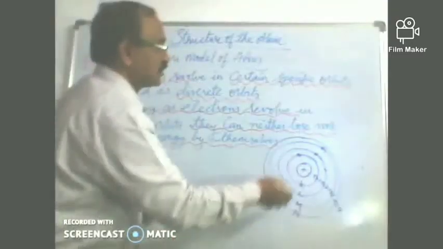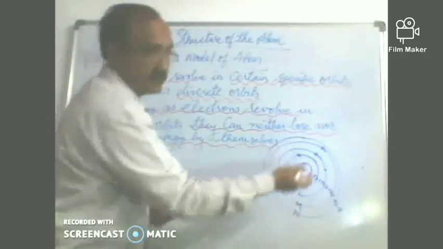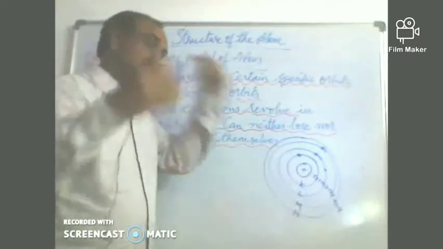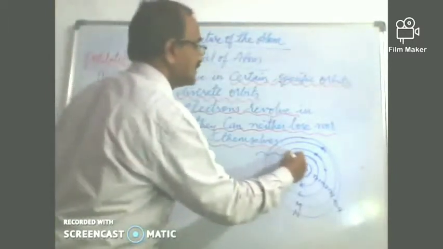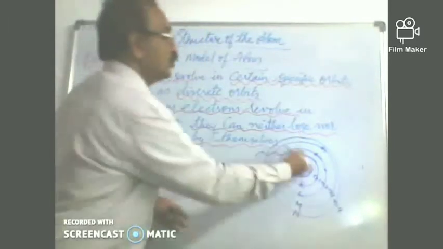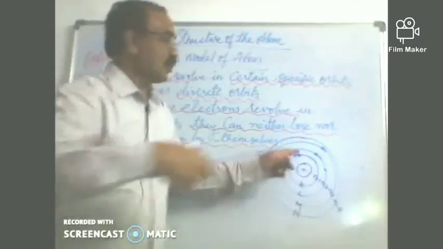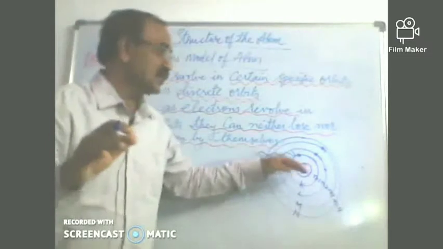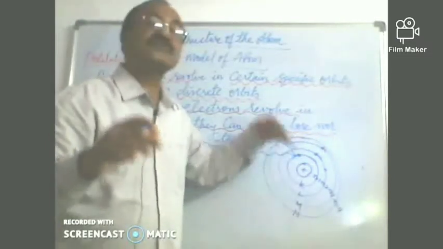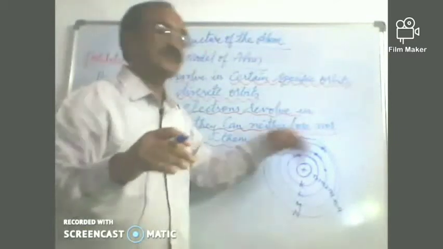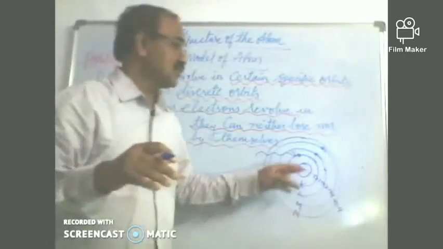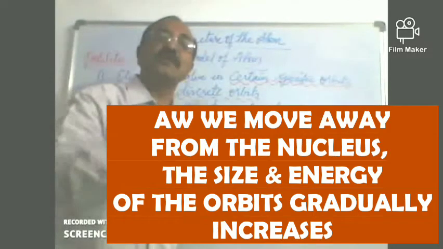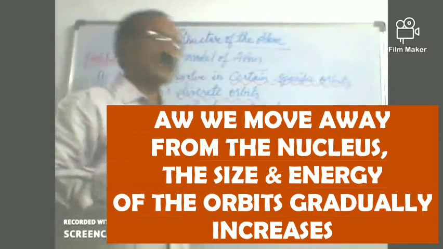Right, now follow carefully, children. So these are the shells or the stationary orbits in which the electrons will never lose or gain energy. But when some energy is given to the electron in the lower energy orbit. So what is lower energy orbit? The orbit which is closer to the nucleus is said to be lower energy orbit, and the orbit which is just above and away is the higher energy. As we go away from the nucleus, the size of the orbit or the radius of the orbit and the energy of the orbits will keep on increasing. So children, this is how it is happening inside the atom.